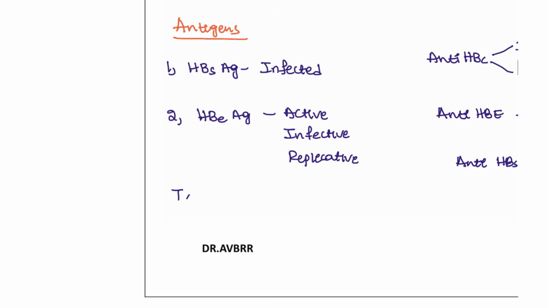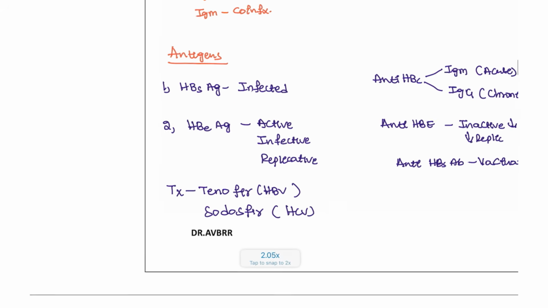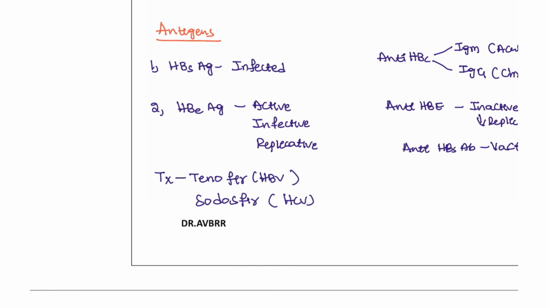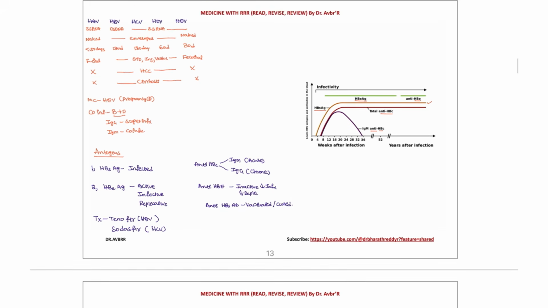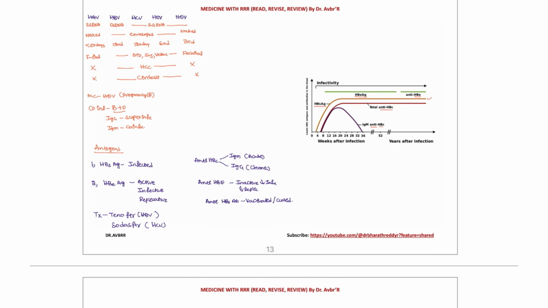Okay. Next, treatment of choice: we are going to give tenofovir for the hepatitis B virus. Sofosbuvir is given for the HCV. A recent INICET question was also asked on this sofosbuvir and tenofovir. Okay, these are the drugs that we are going to use, and this is how you can understand the serology from this picture. That is the one point that I want you guys to understand.